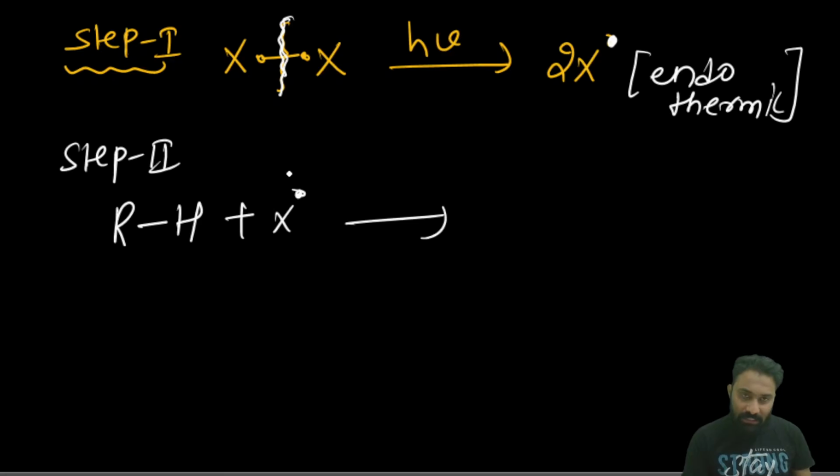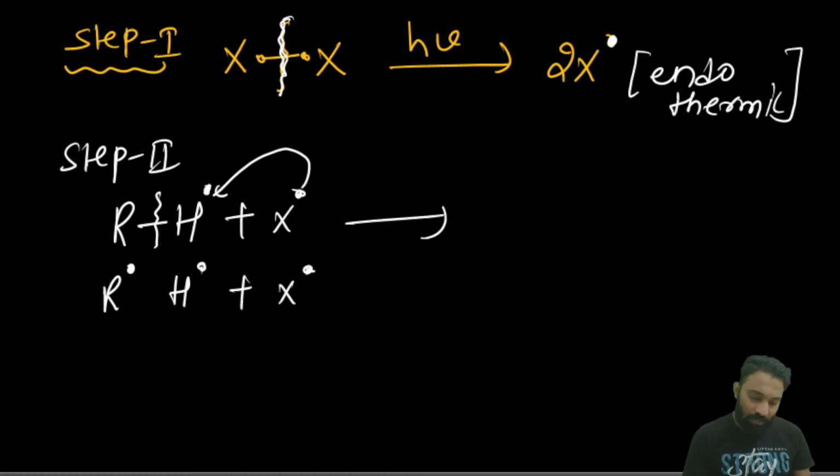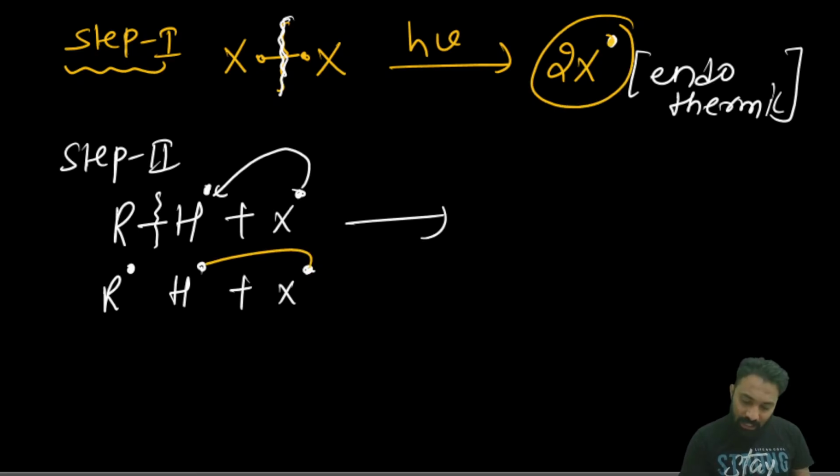This halogen radical has the possibility to take the hydrogen radical, because if the bond breaks homolytically, we will generate the R radical as well as the H radical. So the halogen radical has the chance to take the hydrogen, and it has the chance to take the R radical.